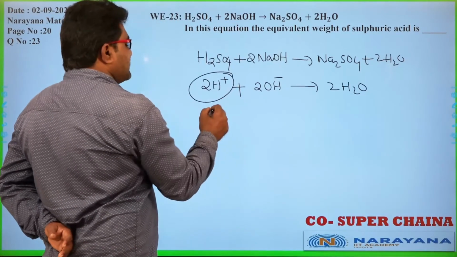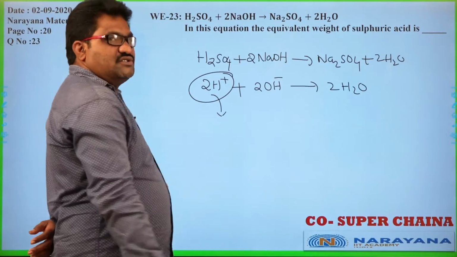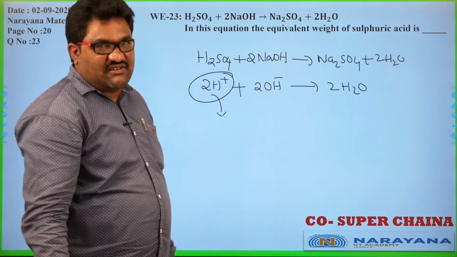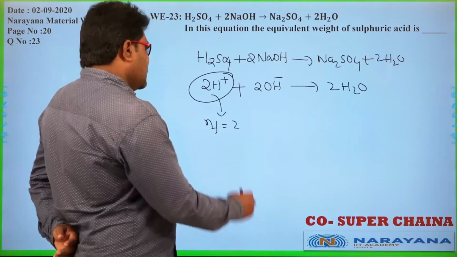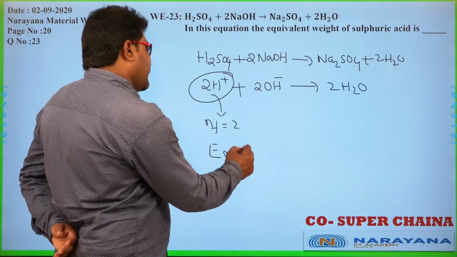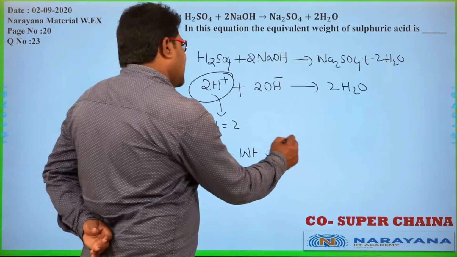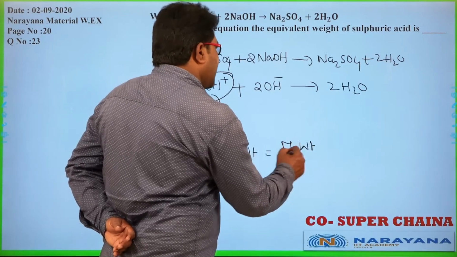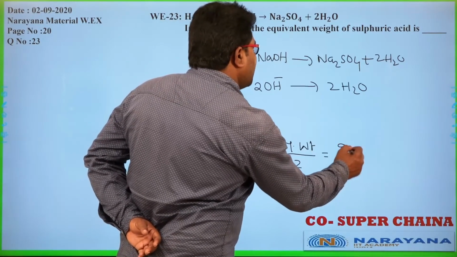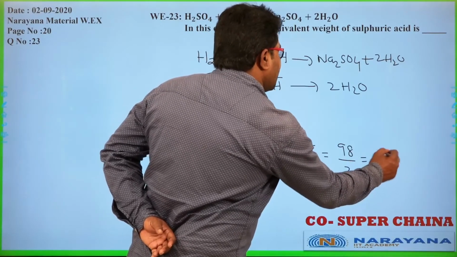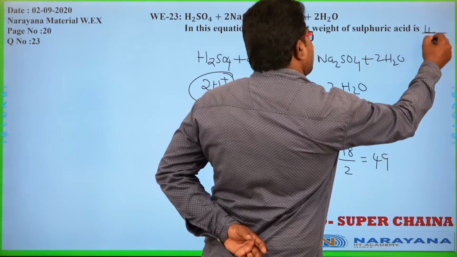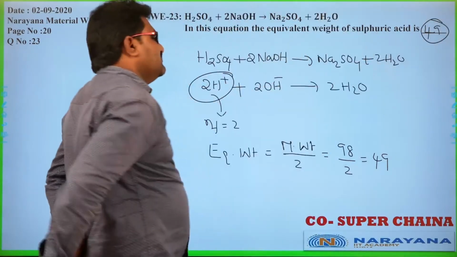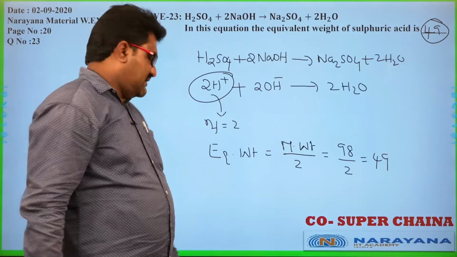So how many H plus are involved? 2 H plus ions are involved and replaced. So n factor is equal to 2 in this case. So equivalent weight is equal to molecular weight divided by 2, that is 98 by 2, so it is 49. So equivalent weight of sulfuric acid in this reaction is equal to 49.